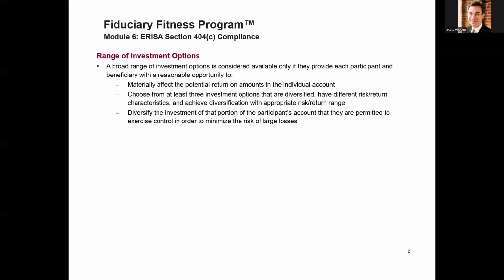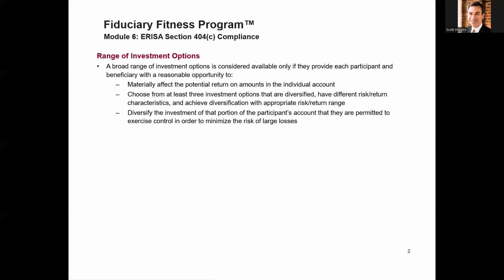In other words, investments that behave differently, different asset classes that are not positively correlated. Choose from at least 3 investment options that are diversified, have different risk return characteristics, and achieve diversification with appropriate risk return range. And thirdly, diversify the investment of that portion of the plan's account that they're permitted to exercise control over in order to, and here's the key, minimize risk of large losses.